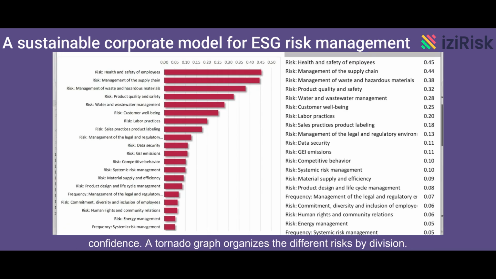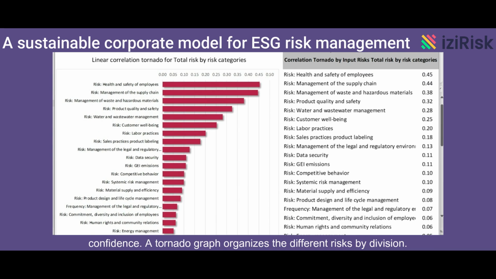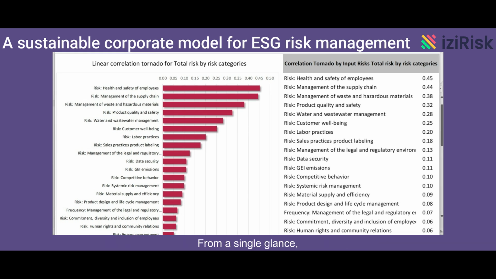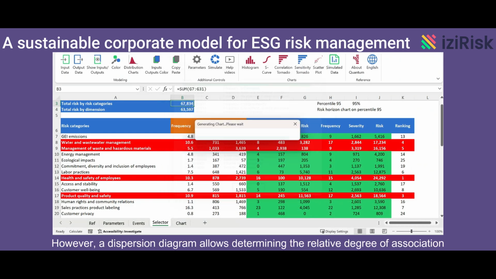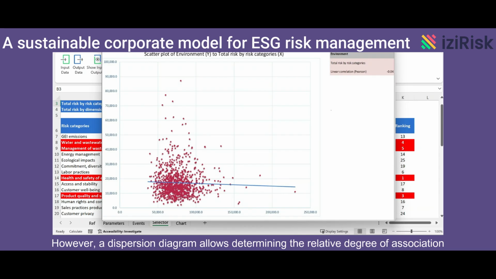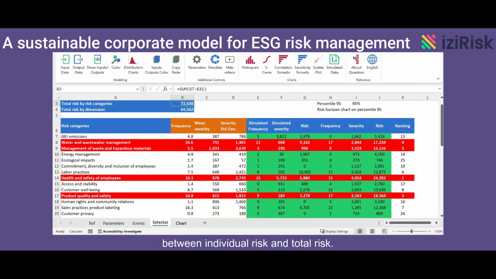A tornado graph organizes the different risks by division. From a single glance, it is possible to identify which risks are the most costly to the company. A dispersion diagram allows determining the relative degree of association between individual risk and total risk.